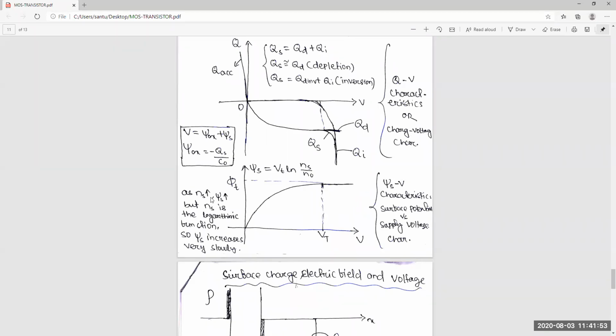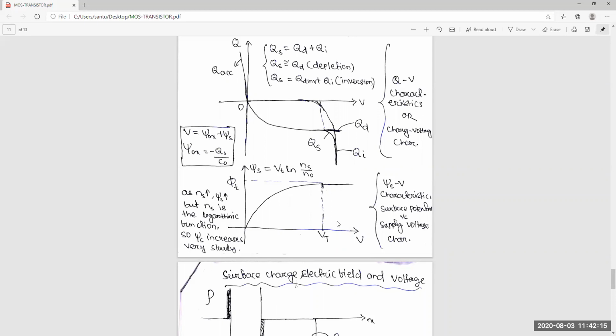As ns increases, phi s increases, but ns is in a logarithmic function, so phi s increases very slowly. So after Vt, the phi t part, this phi s or phi t part is almost constant, only this part will increase.